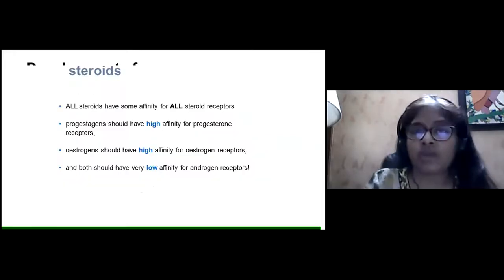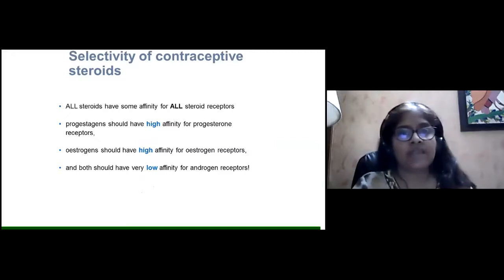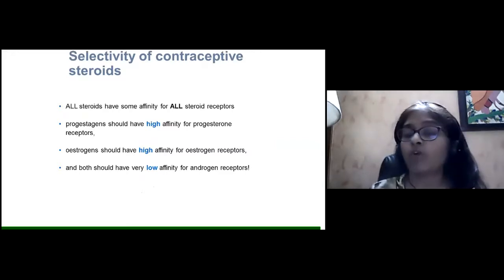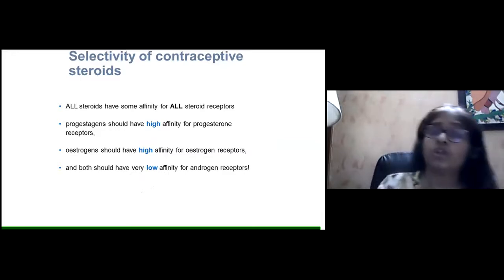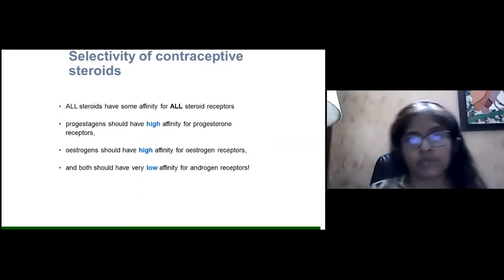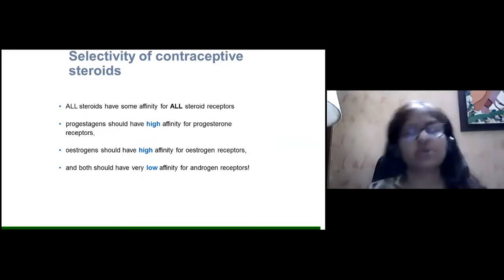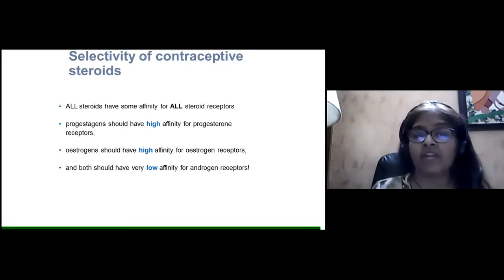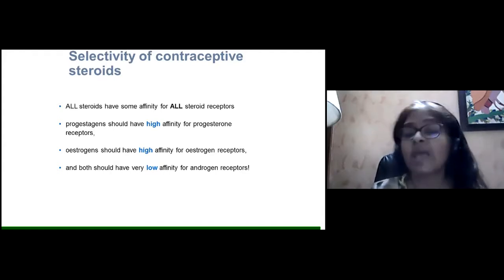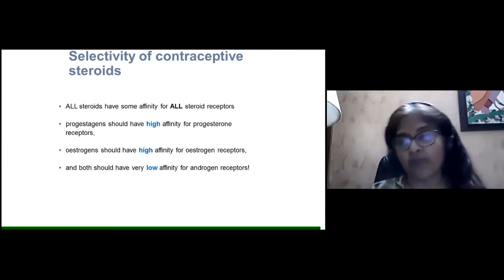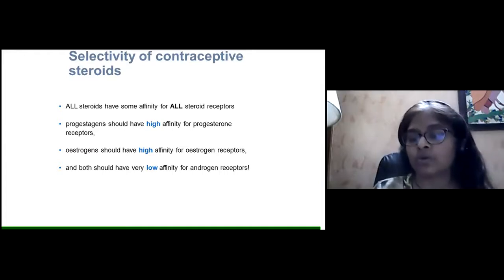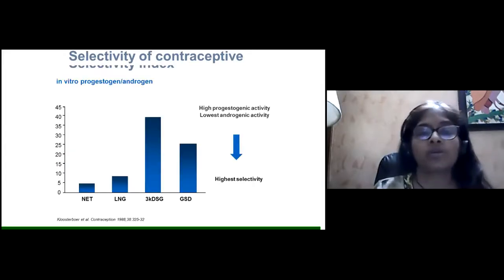Now, all steroids, the selectivity of contraceptive steroids. All steroids have some affinity for all steroid receptors. Estrogen also has some amount of affinity for progesterone receptors, whereas progesterone also has some affinity for estrogen receptors. Progestogens should have high affinity for progesterone receptors. Estrogens should have high affinity for estrogen receptors, and both should have low affinity for androgen receptors. This is how we select the estrogen and the progesterone that are required in the oral contraceptive pills.